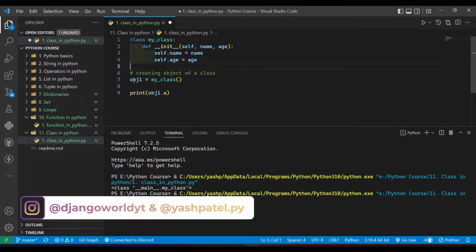I have already created this object, so I need to pass only Yash Patel and my age.